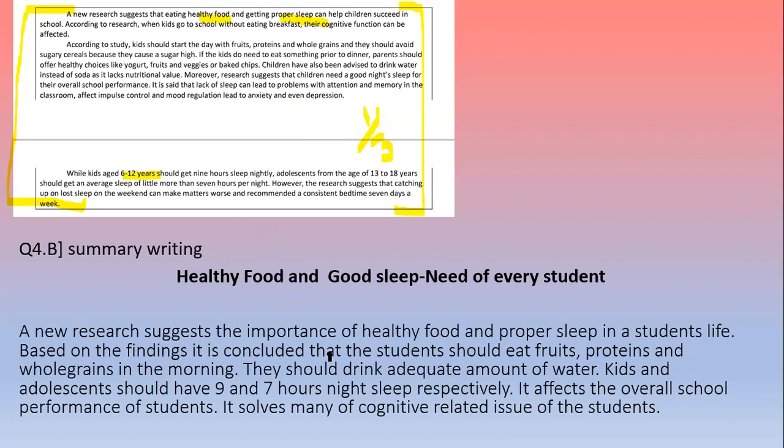Based on the findings, it is concluded that students should eat fruits, proteins, and whole grains in the morning. They should drink adequate amount of water. Kids and adolescents should have 9 to 10 hours night sleep respectively. It affects the overall school performance of students. It solves many cognitive related issues of the student. So here the key word is food and about good food and good sleep. So I have written this short paragraph.